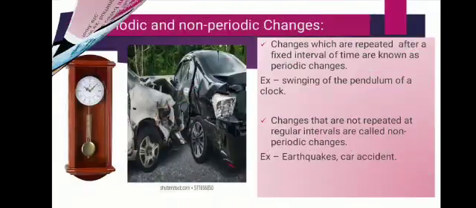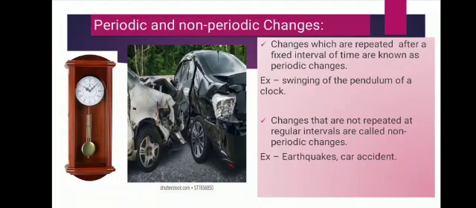Now next is periodic and non-periodic change. Before that, you can classify change into natural change and man-made change also. Like high and low tides in the sea, formation of cloud, change of day and night, shedding of leaves of the tree. These all are natural changes as they occur by themselves in nature. And construction of dams on rivers, houses in colonies, roads, cutting of forests, these all are examples of man-made changes. Okay.